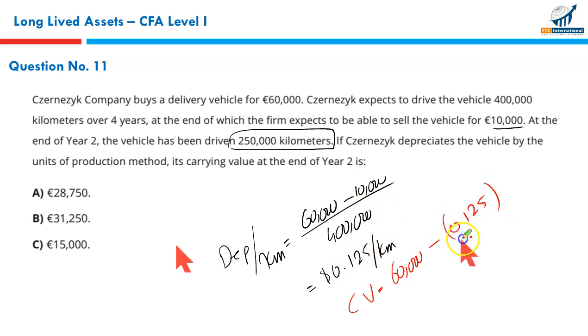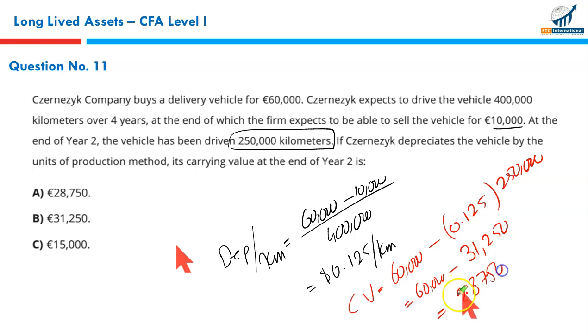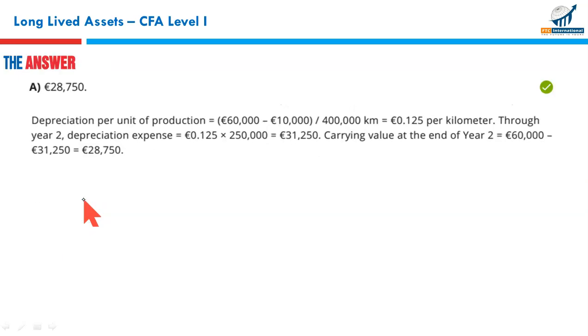$0.125 per kilometer driven. How many kilometers have been driven? 250. And that's simple. $60,000 less 0.125 multiplied by 250 is 31,250. Less 60 gives you 28,750. This is the carrying value. This is the total depreciation charge so far. So that makes A your correct option. A it is.